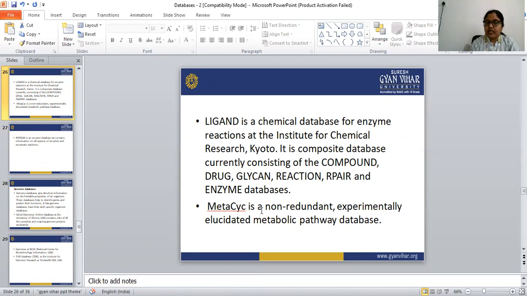Next is MetaCyc. MetaCyc is a non-redundant, experimentally elucidated metabolic pathway database. In MetaCyc we can find all the information about experimentally elucidated metabolic pathways.